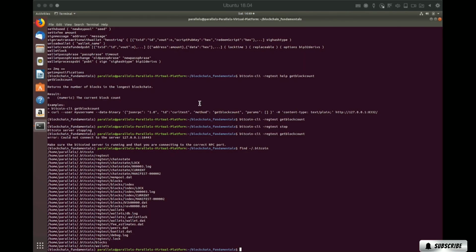So this is Bitcoin Core, and let's go ahead and jump in and start learning some blockchain fundamental concepts.